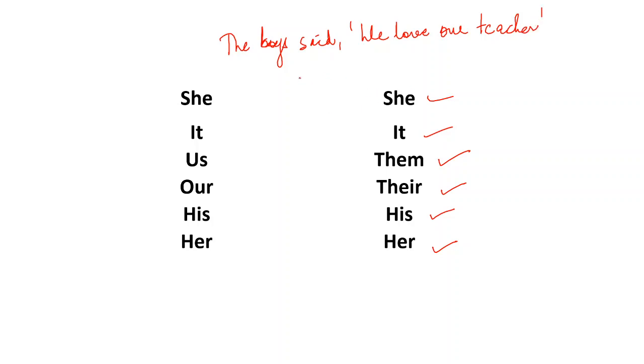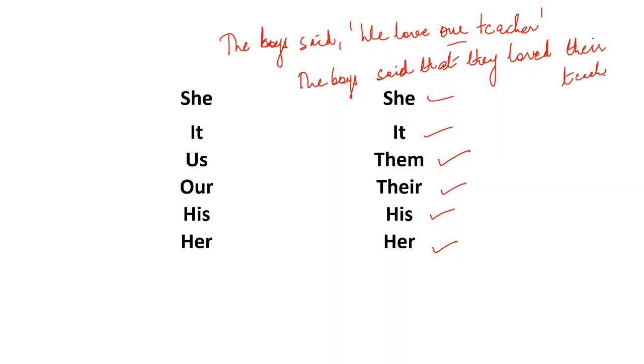The boys said that, we becomes they, they loved, our becomes their, their teacher. Full stop. Can you understand now? So these are the changes.